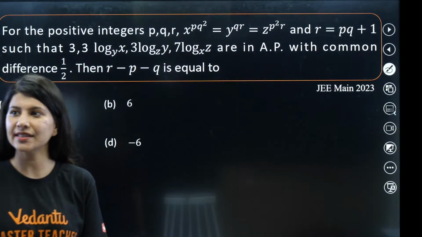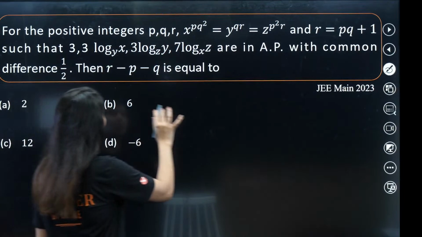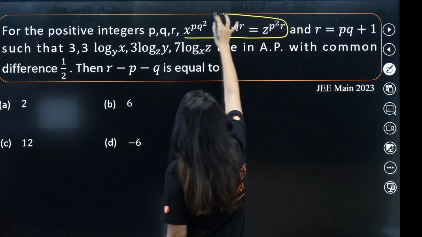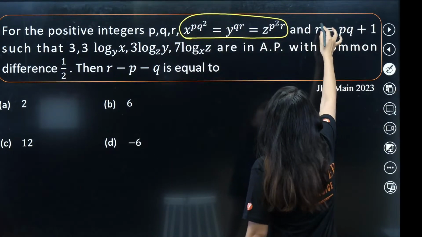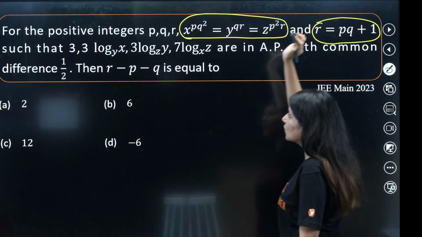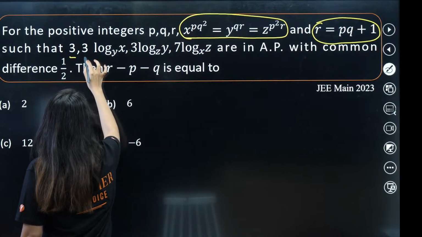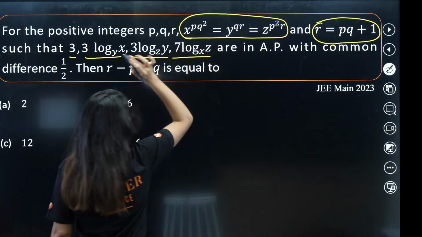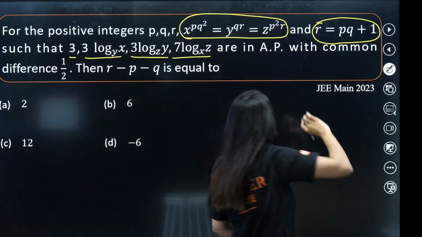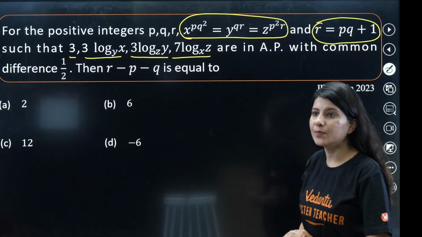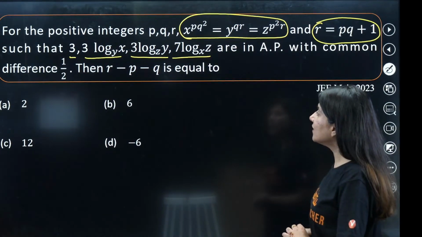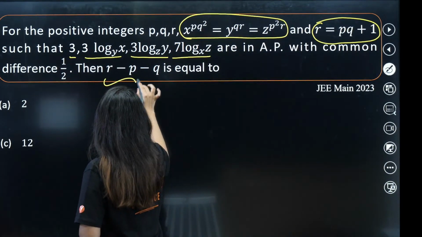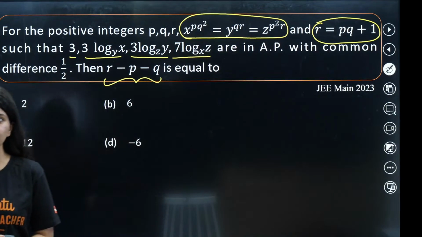Yes, 100% alpha question. So the question says for the positive integers p, q, r, this expression holds true, and one more expression, r is equal to pq plus 1, such that 3 log x to the base y, 3 log y to the base z, 6 log z to the base x are in AP. Actually, these 4 numbers are given in AP with the common difference half. Then we need to figure out the value of r minus p minus q.